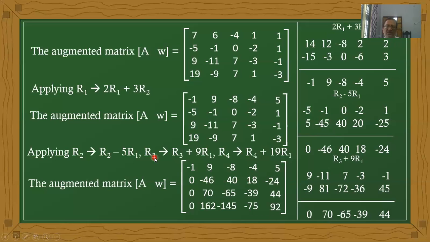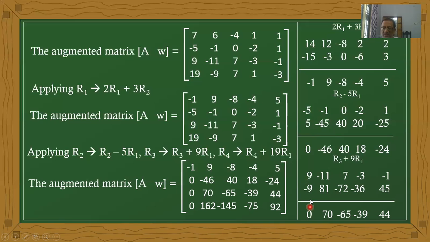Now the rough work for the third row, R3 plus 9R1. R3 values are 9, minus 1, 7, minus 3, minus 1, multiplying with 9: minus 9, 81, 72, minus 36, 45.